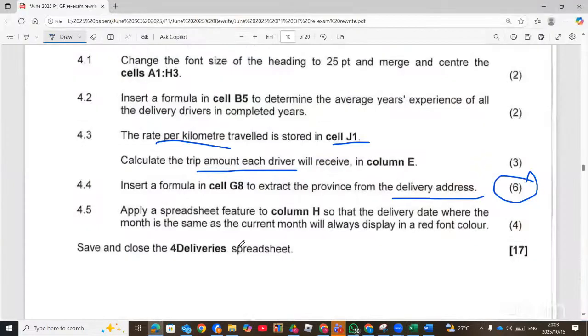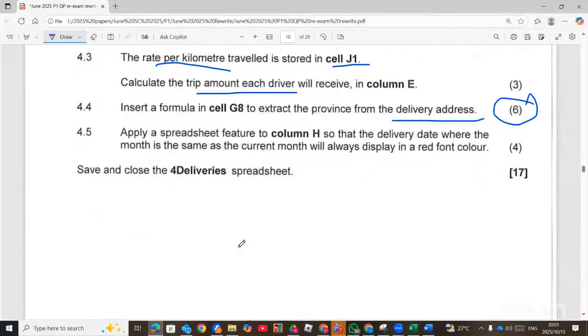The last question. Apply a conditional formatting feature to column H so that the delivery date where the month is the same as the current month will always display in red font. And I like this spreadsheet feature.